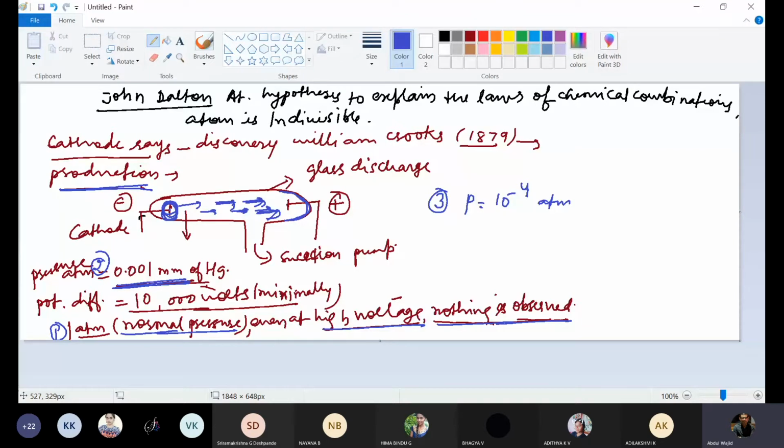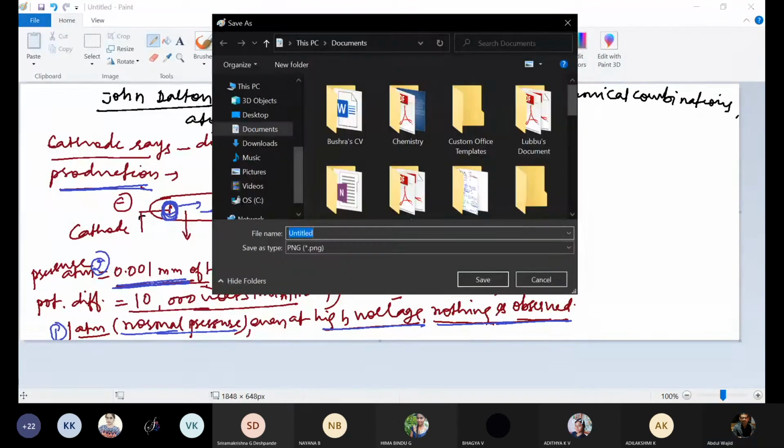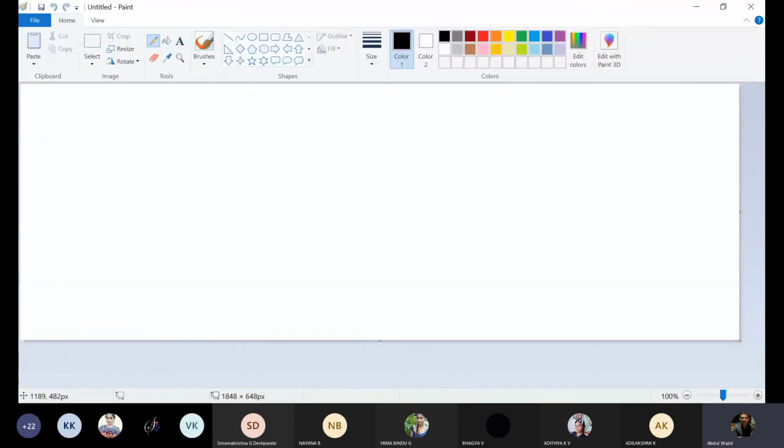Now we will see the properties of cathode rays. This was about the experiment of cathode rays. Now we will see the properties of cathode rays. Who studied properties of cathode rays?